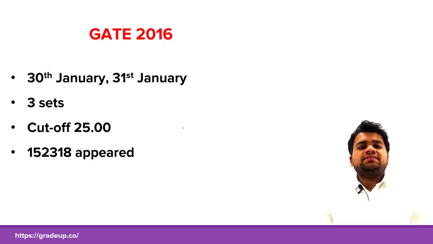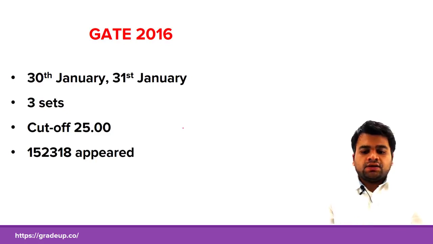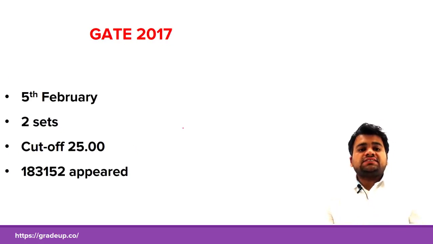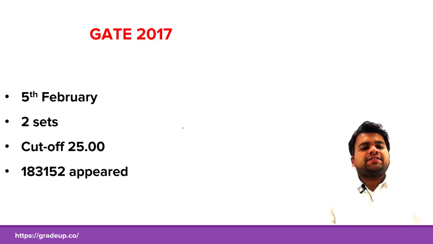In GATE 2016, which was scheduled on these dates, the sets remained constant, that is 3 sets. Again, there was a drastic reduction, and this reduction continued from 15 to 16. The number of students who appeared in GATE 2016 was 1,52,318. Moving on to GATE 2017, conducted recently, on 5th of February, sets were reduced from 4 to 2 sets, and the cutoff has been constant at 25. The number of students who appeared has slightly increased, that is 1,83,152.